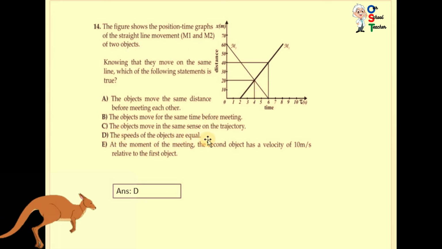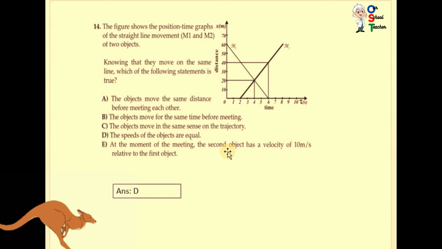D, the speeds of the objects are equal. We have to calculate it. E, at the moment of meeting, the second object has the velocity of 10 meter per second relative to the first object at the time of movement. This is 20 divided by 4. 4 5s are 20, and on that meeting point 40 divided by 6. In the first case you will get 5, and in the second case you will get 6 point something. So this is not 10 meter per second.